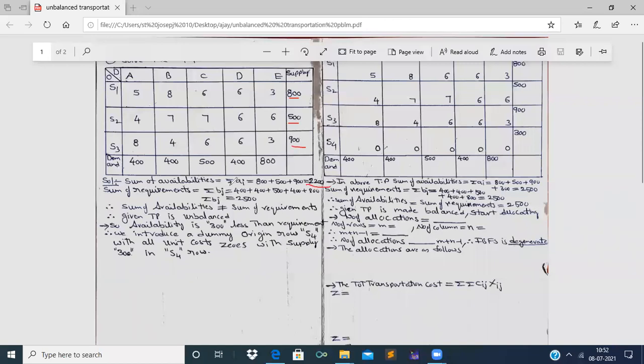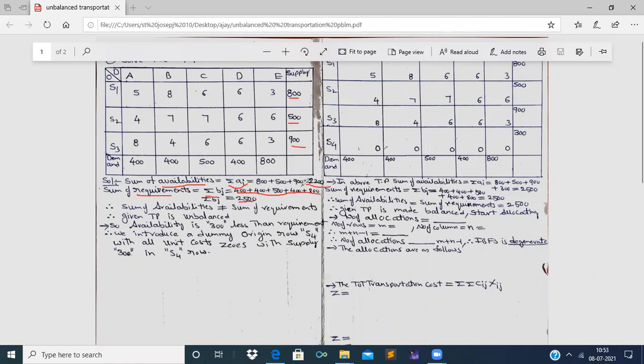That is summation Ai is equal to 2200, right? Now the sum of requirements, summation Bj, is equal to 400 plus 400 plus 500 plus 400 plus 800.